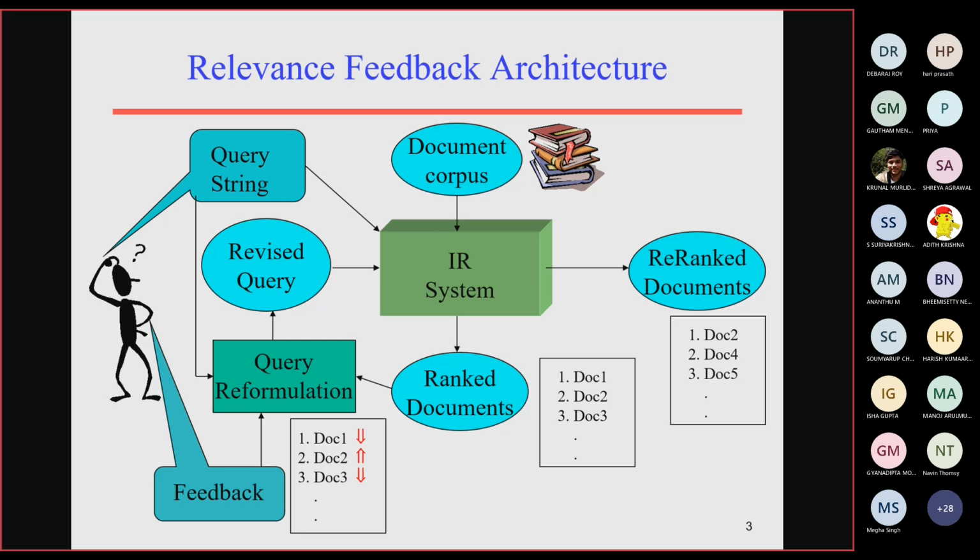Now, based upon the feedback obtained from the online user, the revised query is once again going to be given as input to your IR system, and the documents are going to get re-ranked. Previously, documents 1, 2, 3 were the documents which got retrieved. After the revised query, document 2, document 4 and document 5 are retrieved based upon the re-ranking issued by the online user. So the issue is giving the feedback.